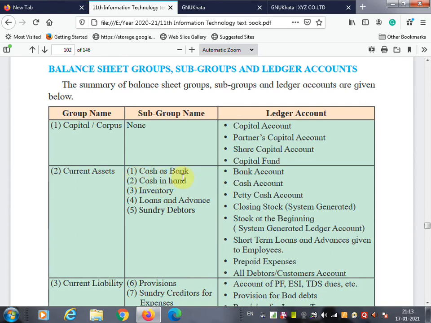The subgroups cash at bank, cash in hand, inventory, loans and advance, sundry debtor. This type of subgroup names come under the current asset. And when you're going to create a ledger account like a bank account, cash account, petty cash account, closing stock, stock at the beginning, short term loans, this ledger account will go under the current asset. When you're going to create a ledger account, at that time you have to keep in your mind the group name and the subgroup name for the ledger account.